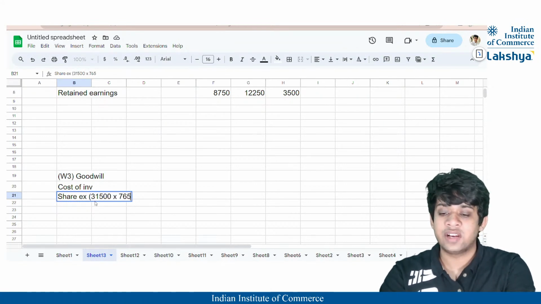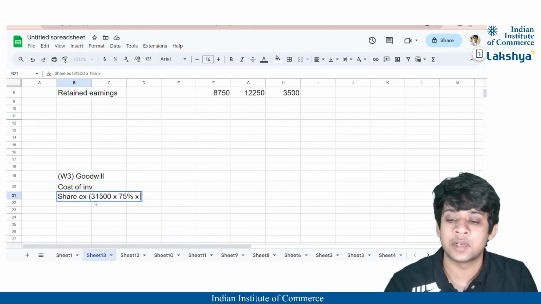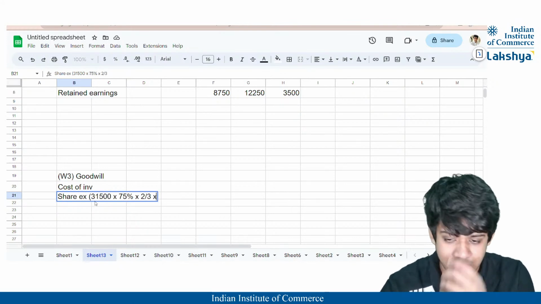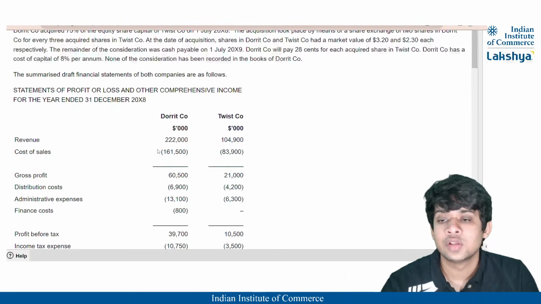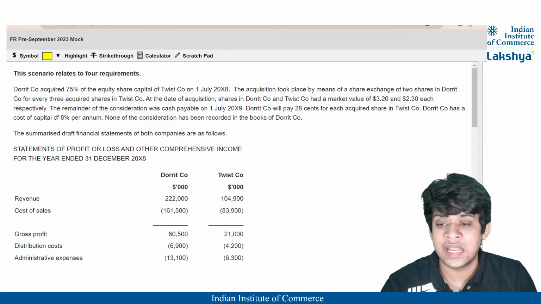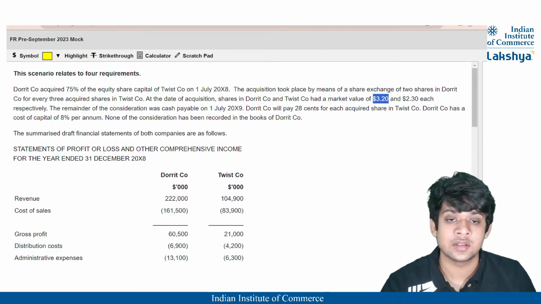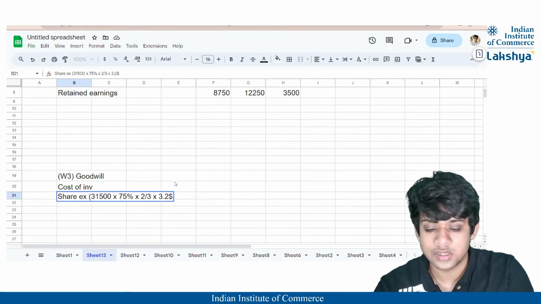We have purchased 75% of the company. So that means 75% of the share capital, into 2 shares given divided by 3 shares received on acquiring the company, into the share value of the parent company. The share value of the parent company at the date of acquisition is $3.2, as you can see here.